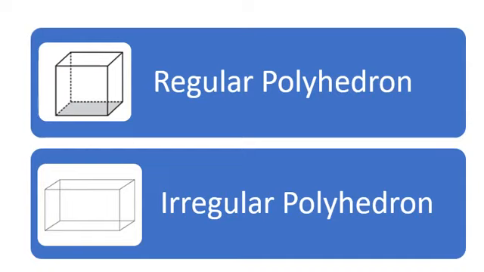Coming to the next type, that is the irregular polyhedron. This polyhedron is not a regular polyhedron. Why? Because it is made up of irregular polygons. A polygon which is not regular is called an irregular polygon. This is an example of a rectangular prism. This polyhedron is not regular. Its faces are not all regular polygons. That is why it is an example of an irregular polyhedron.